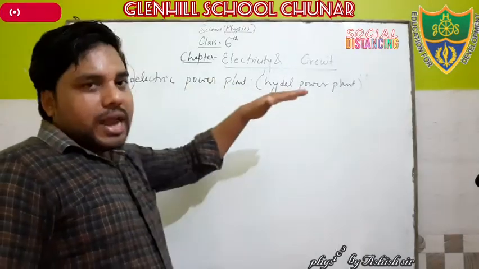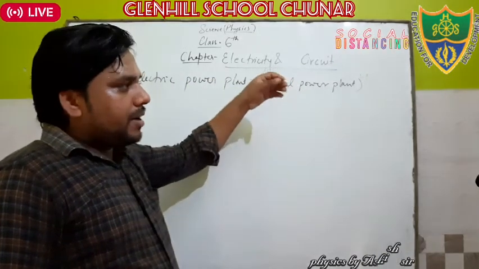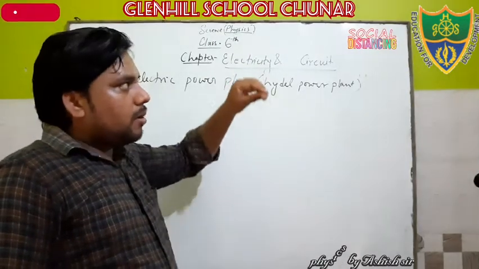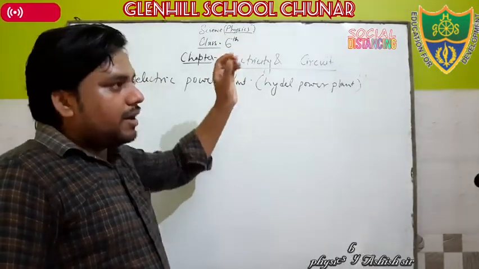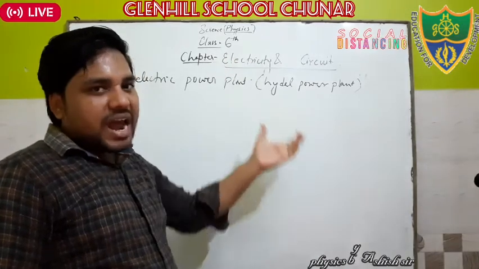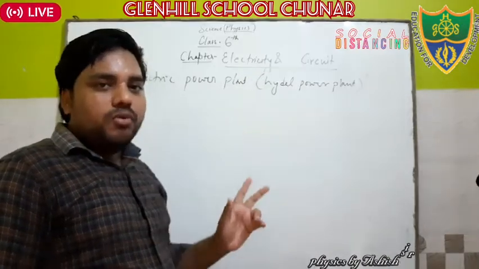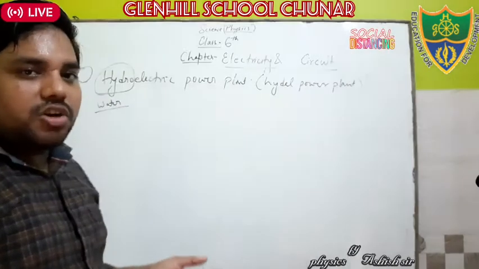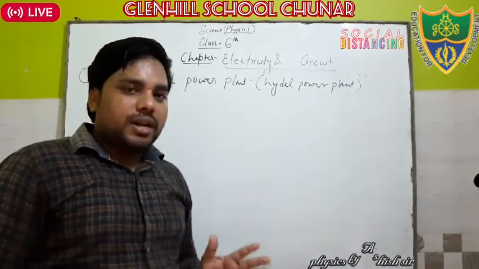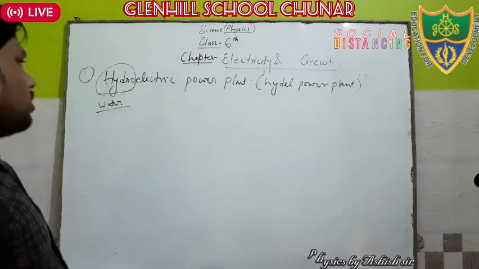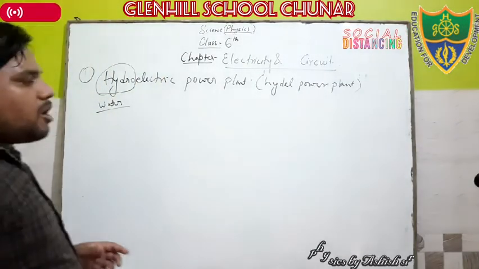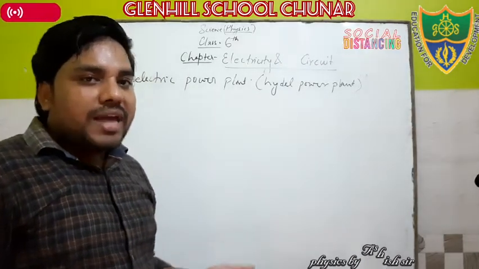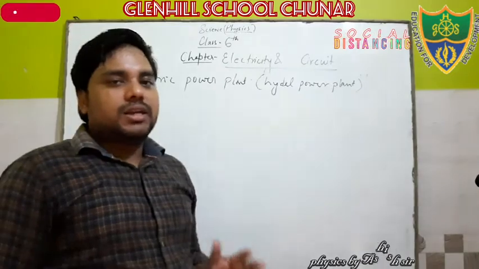When they open the dam, water flows from up to down forcefully, and due to this kinetic energy the turbine moves, and due to the movement of the turbine there is generation of electricity or electric current. Clear? So simply, in a hydroelectric power plant, the kinetic energy of moving water is utilized to generate electricity. Clear?